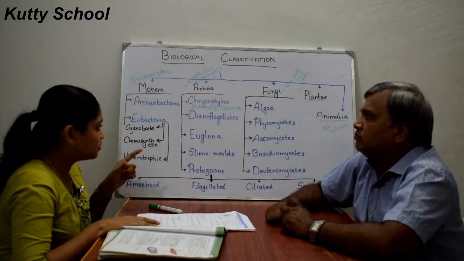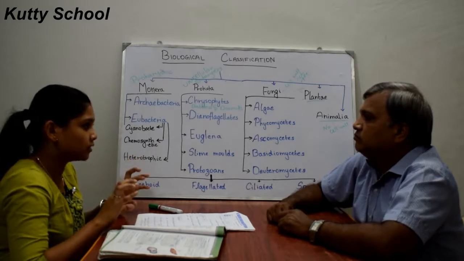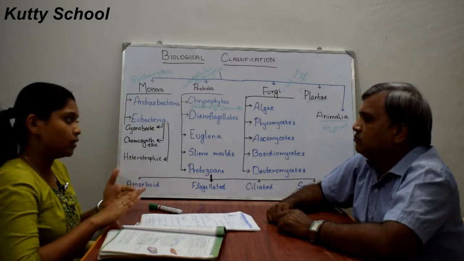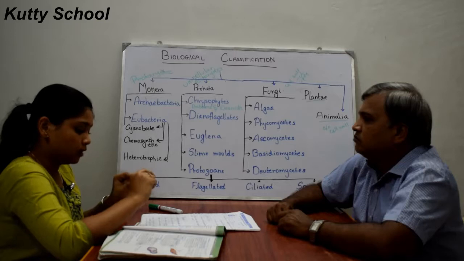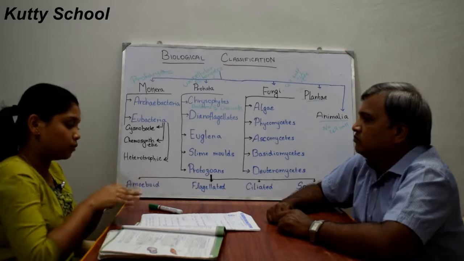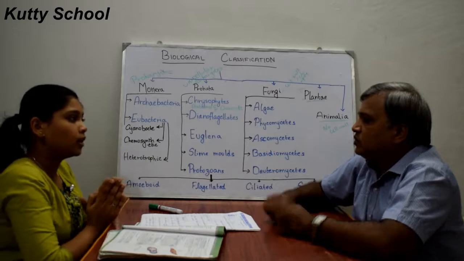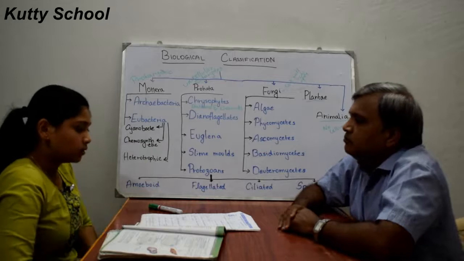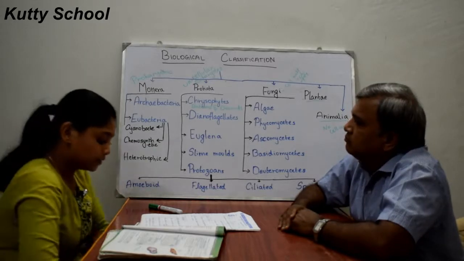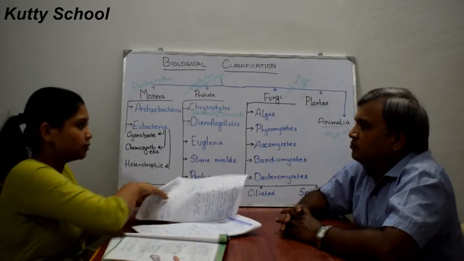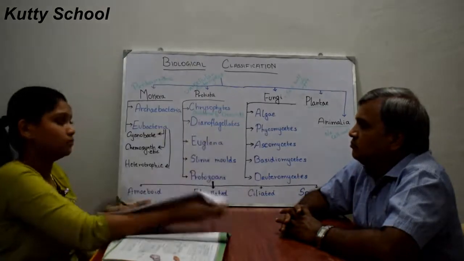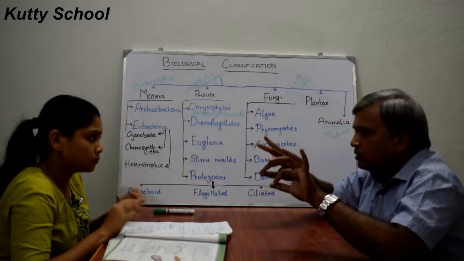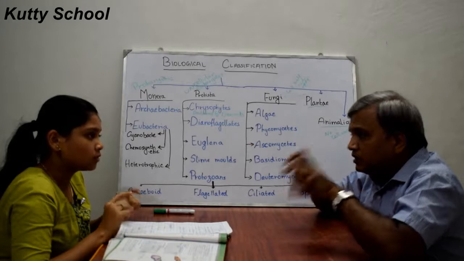In diatoms, the cell wall is a soap box like structure with two thin overlapping layers; one layer overlaps the other. So diatoms have a soap box like structure made of silica.